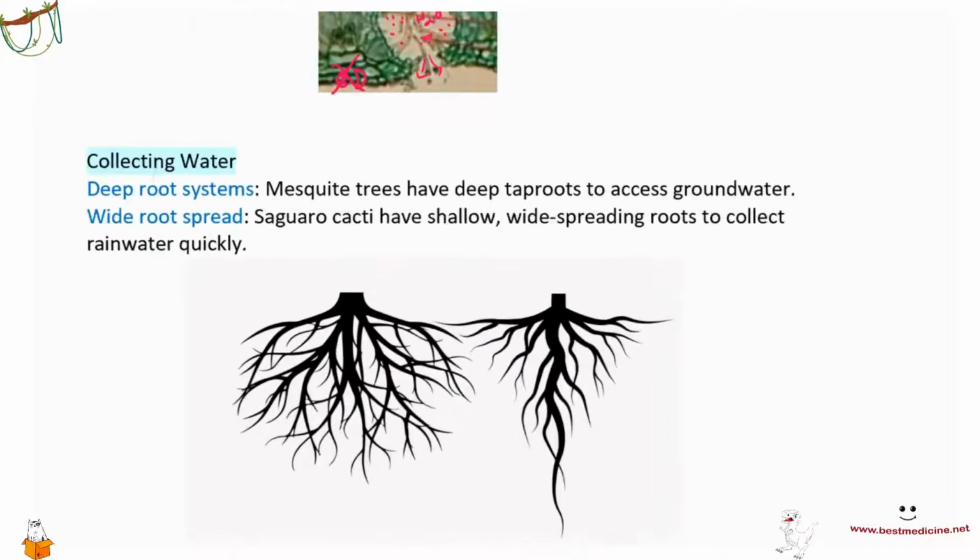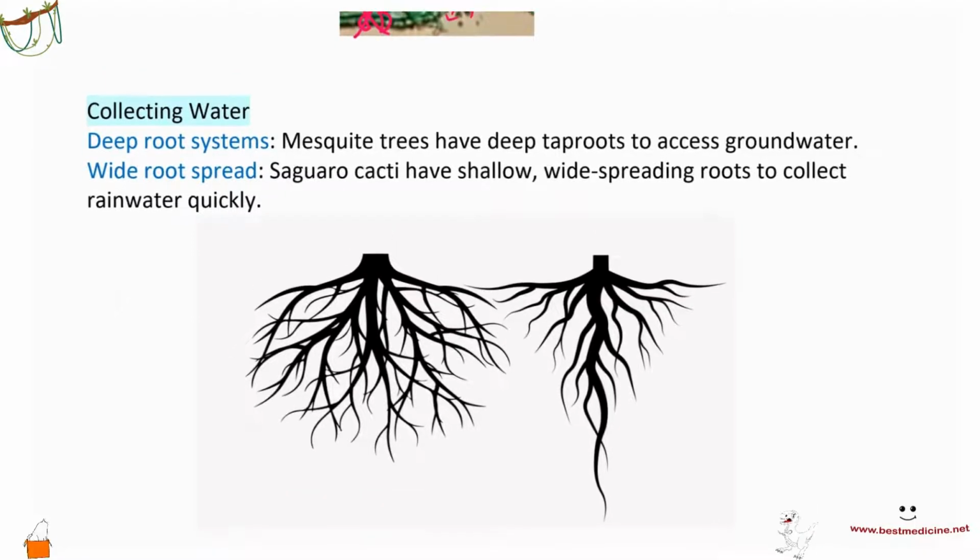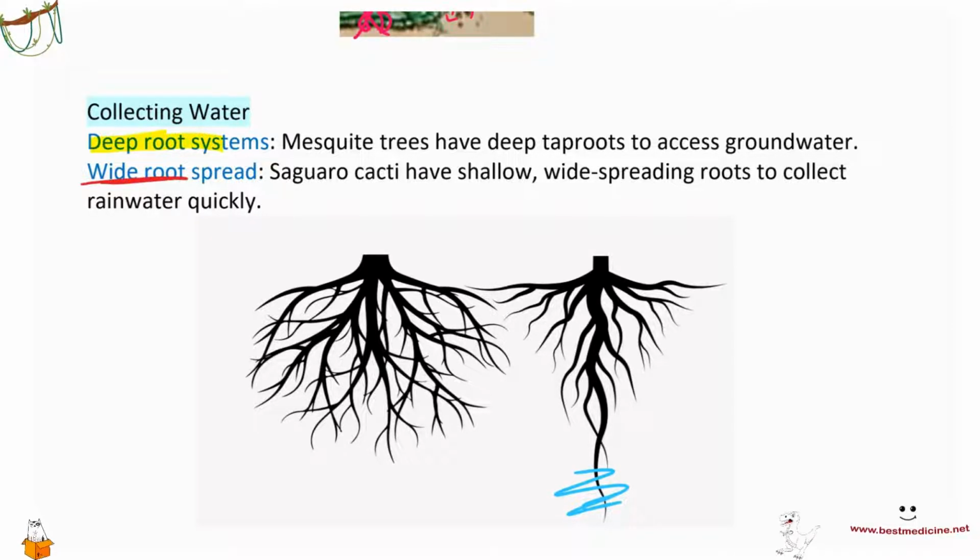Then you also have collecting water systems. Now, you have two different types of roots. You have deep root systems, right, that take water from deeper surfaces, and then you have other trees that are able to have a wide root spread and take water from the surface really, and then they have these divisions between them and interaction in their communities. So some plants are taking water from deep resources, while others are taking from the surface level, and then they divide this water absorption between each other and try to minimize competition.